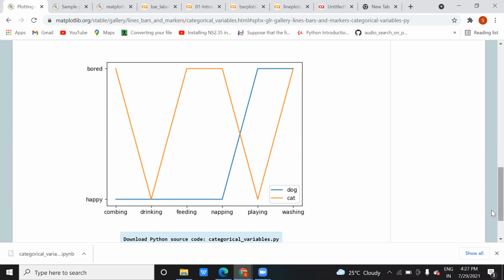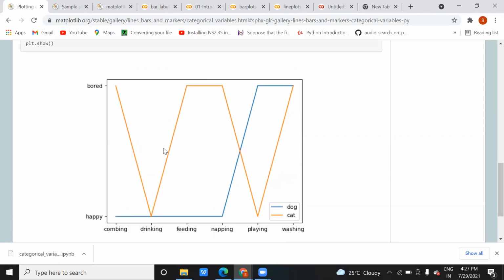Actually this graph is like a line graph, right? A line graph has a starting and an ending one. So you have only two categories. Based on these two categories, it is able to draw this graph. But if I take three categories here, then how this three-color is represented is difficult. That is the reason it's unable to draw it here.